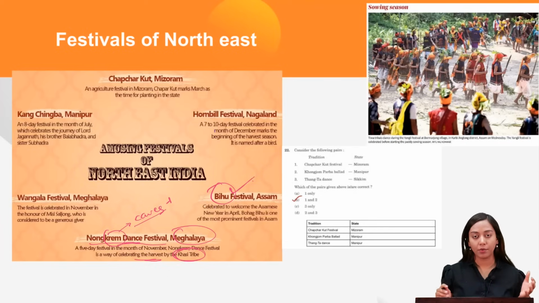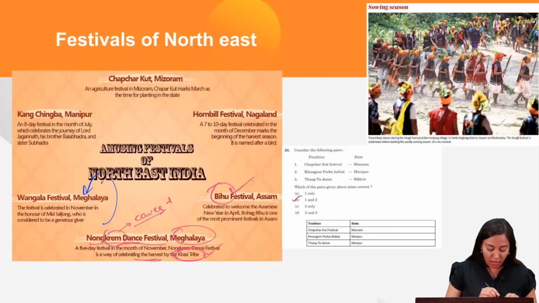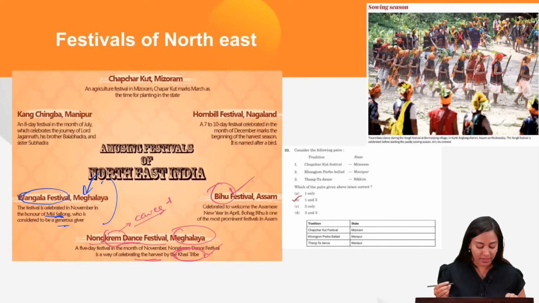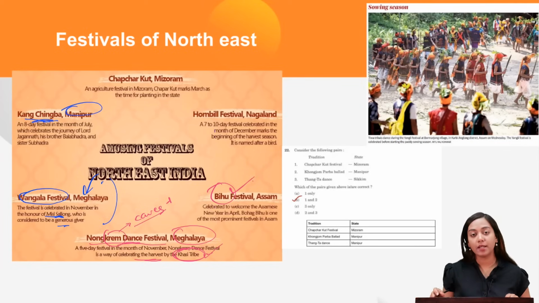Okay, we've got Garo, Khasi and Jaintia hills. So by Khasi tribe it is celebrated. In the same place, that is Meghalaya, Wangla festival is celebrated in the honor of Missy Saljong, who is considered to be a very generous giver in their culture. Moving to Manipur, we have Kang Chinba. This is to celebrate Lord Jagannath and Balbhadra and Sister Subhadra.